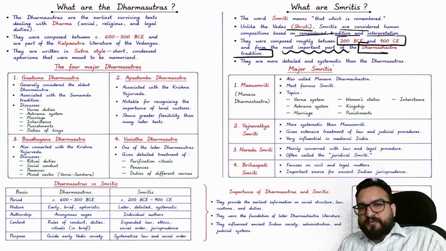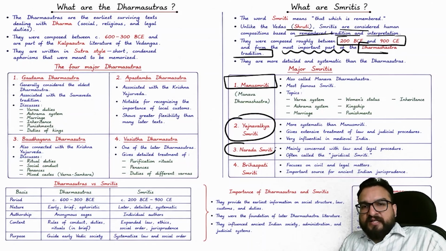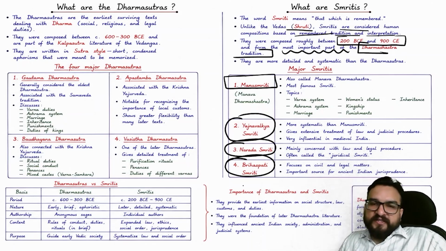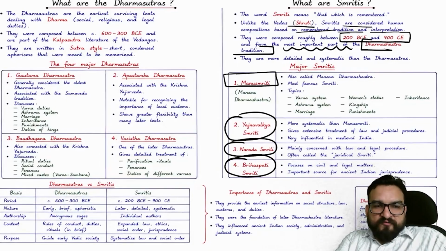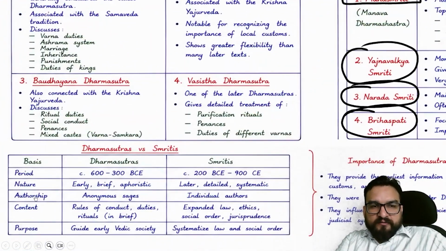Right? So among Smritis, you will be finding the most famous ones like Manu Smriti, Yajnavalkya Smriti, Narad Smriti and Brihaspati Smriti. Now what you will be finding over here is that Dharam Sutras have anonymous authorship, whereas Smritis have individual authors.